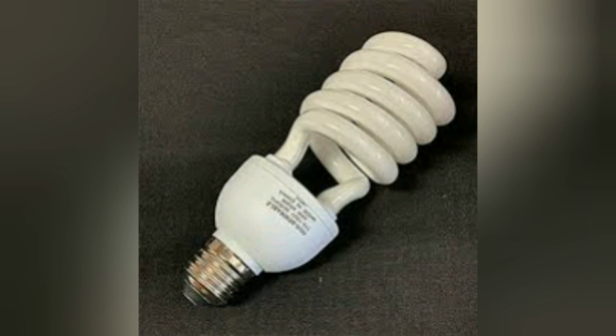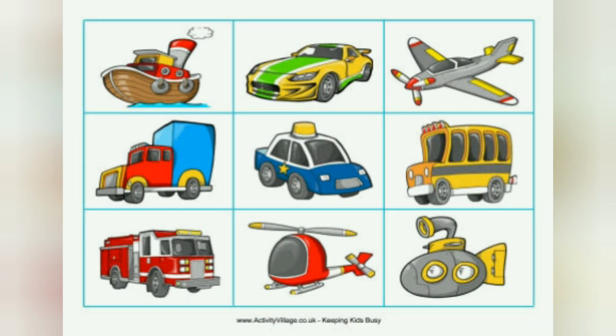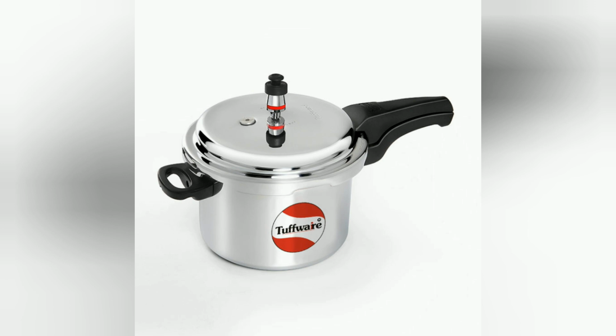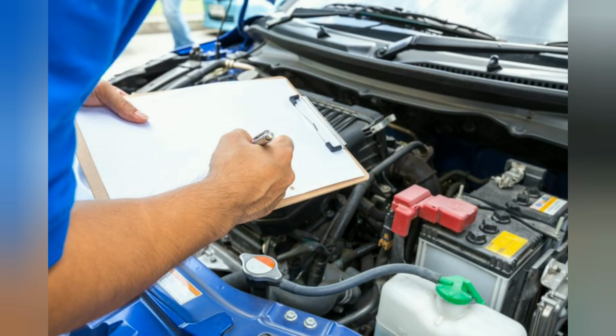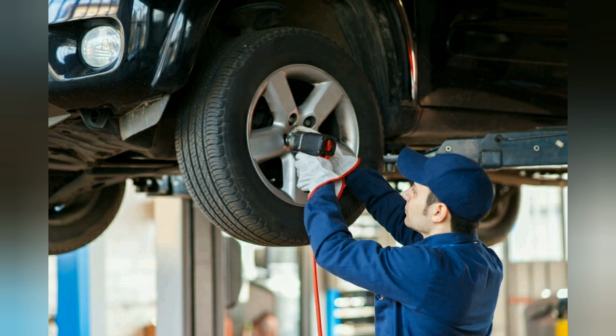Why do we have to use these? Because they consume only less energy. Use public transport instead of private vehicles as far as possible. Then the next one, use a pressure cooker for cooking. These are the few methods or steps which we need to follow to conserve energy.